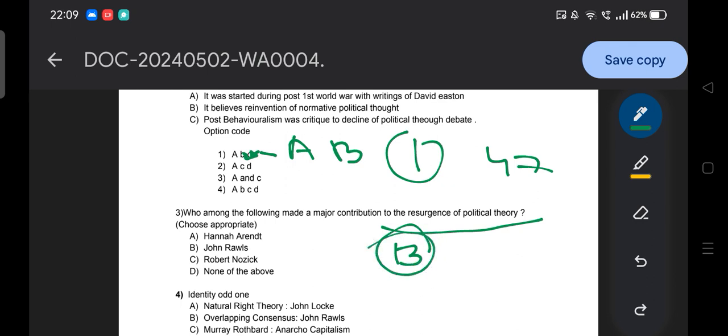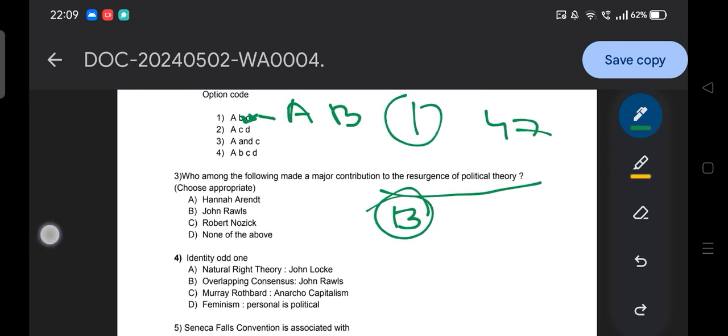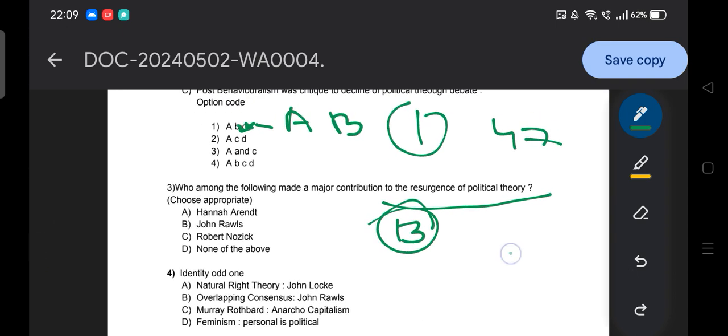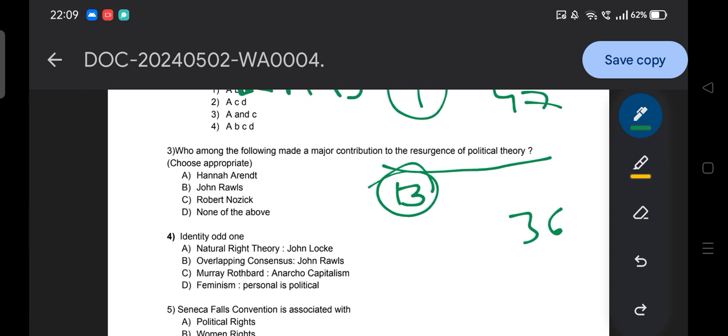Okay, so this kind of question was asked in your last year's examination also. Then moving to the next, identify the odd one. Option A natural right theory John Locke, overlapping consensus John Rawls, Murray Rothbard anarcho-capitalism, feminism, personalism, political. So you need to find the odd one. Okay, the question is about the odd one, not the incorrect. Okay, so there was no need to find the incorrect, but you need to find, among the four options, which is not related to the others, the odd one.